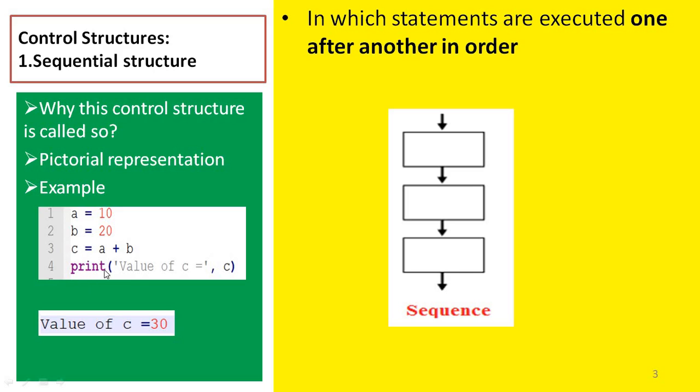In the fourth line, we print the value of c. These statements are executed from top to bottom, one after another, so this set of lines is an example of sequential control structure.